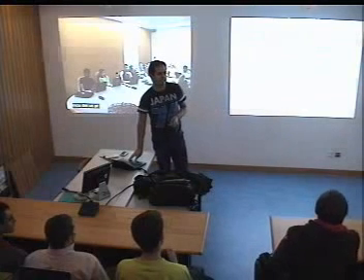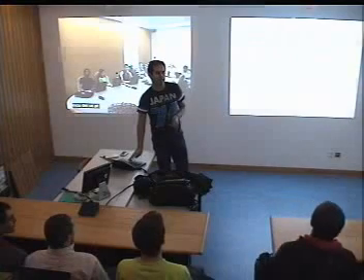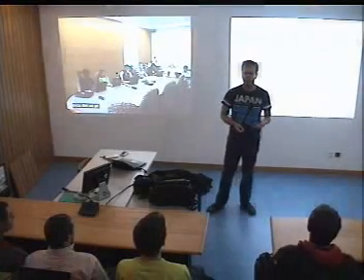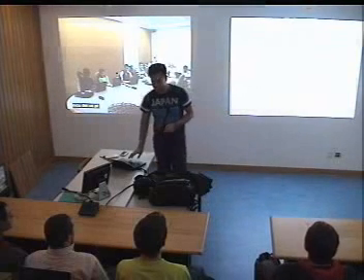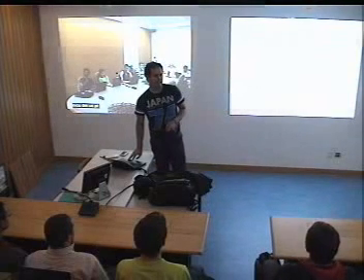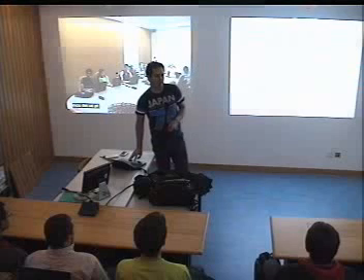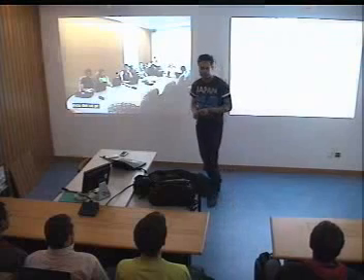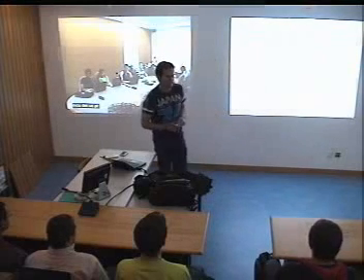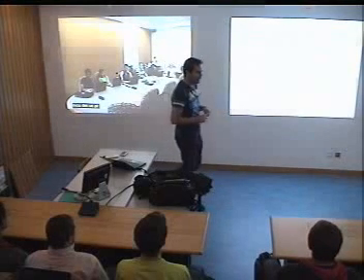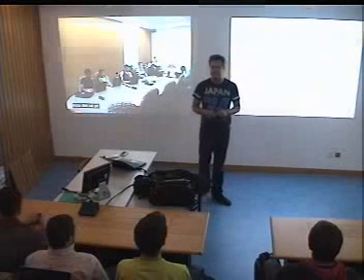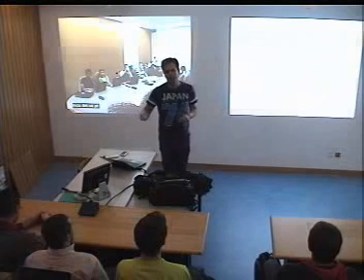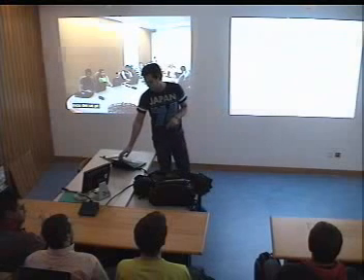A question mark means 0 or 1 times. You can say that an element has to appear at least 1 time. That's done with the plus sign. And you can say that the element can appear 0 or more times. That's done with the star. Basically, sequences of things are enclosed in parentheses, and you put commas between them. So it's really direct to do.